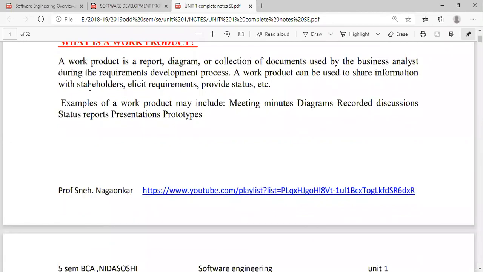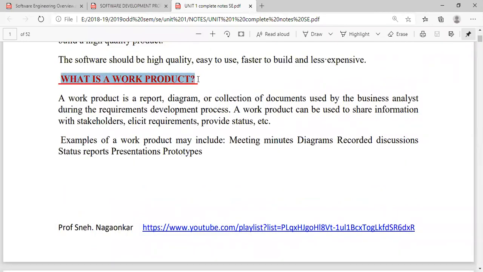Then what is a work product, right? So what is a work product? Who will answer it? So in yesterday's class, I told you that whenever we develop a software for a specific purpose, right? We develop a software for a specific purpose that is called as a software product. Same way, it is also called as work product. So work product is nothing but the software which is developed for a specific purpose, right?